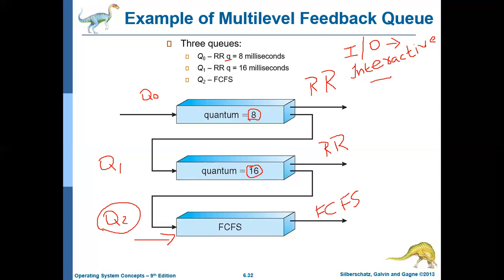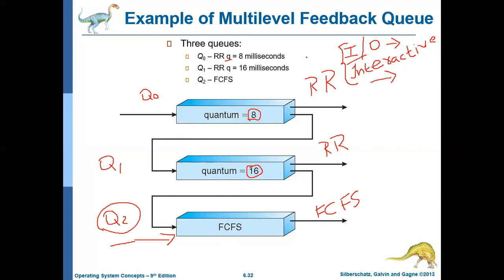So the idea of this algorithm is to move the jobs which need CPU access for a longer duration to the lower priority queues, and the IO bound and interactive processes, which need CPU access for a shorter duration, will move to the higher priority queues. Also, the jobs which are waiting in the lower priority queue for a longer period of time are moved to the higher priority queue.